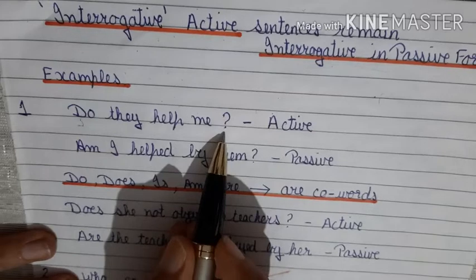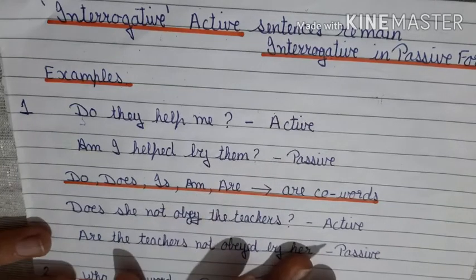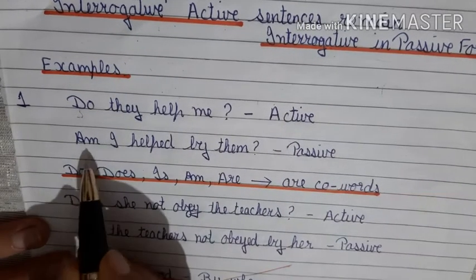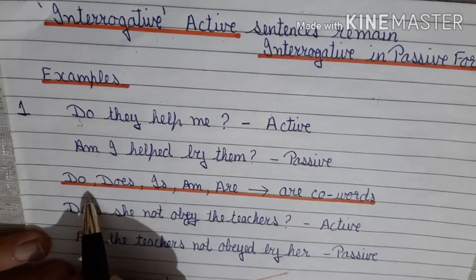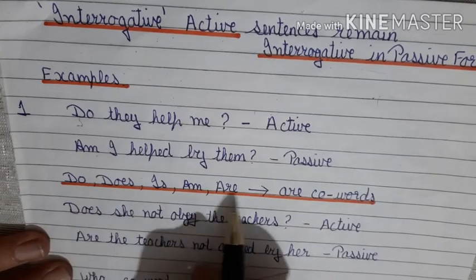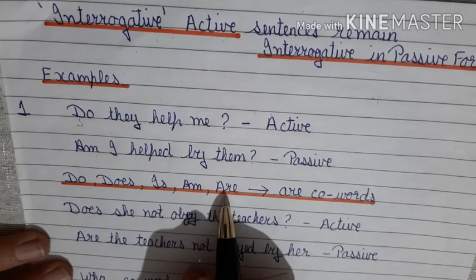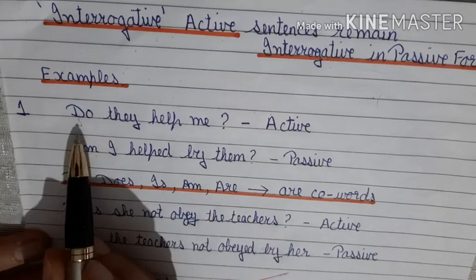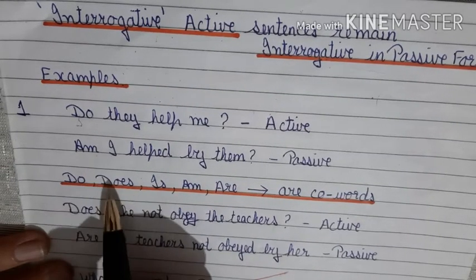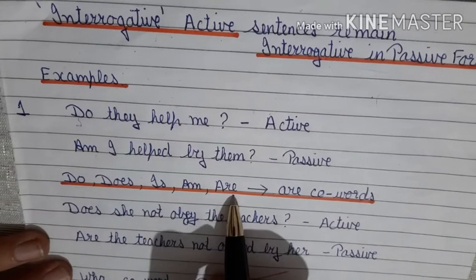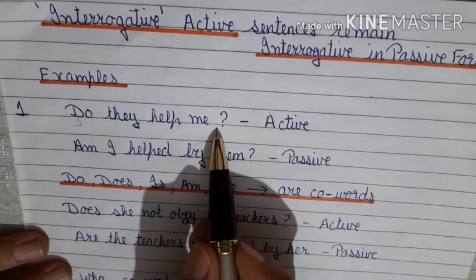Do they help me? Now this sentence is in active voice. I have to change this into passive voice. Now I have written over here, am I helped by them? Now if a sentence is in simple present tense, then these are the co-words we can say: do, does, is, am, are. Now why do I call them co-words? If a sentence starts with any one of these words, then in the passive voice again it will start with one of these co-words only, depending on your object, which word coordinates with your object.